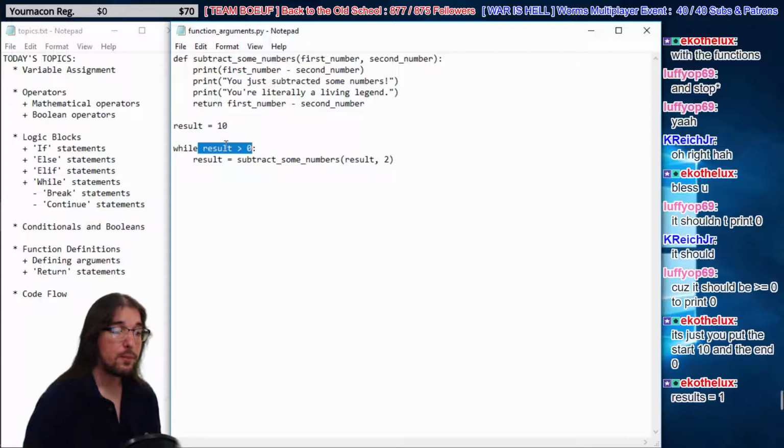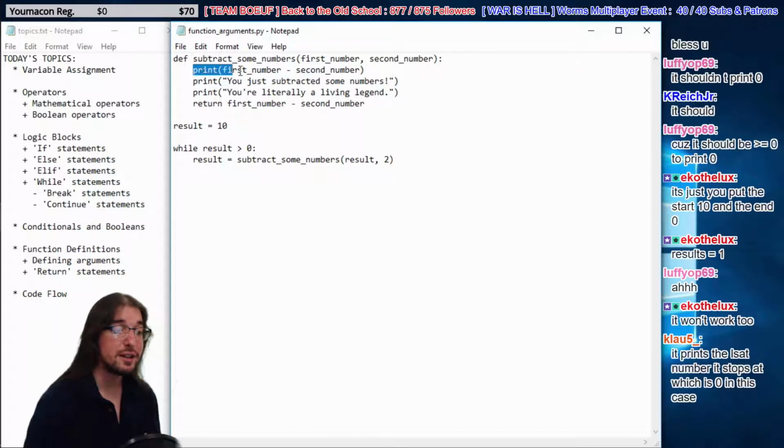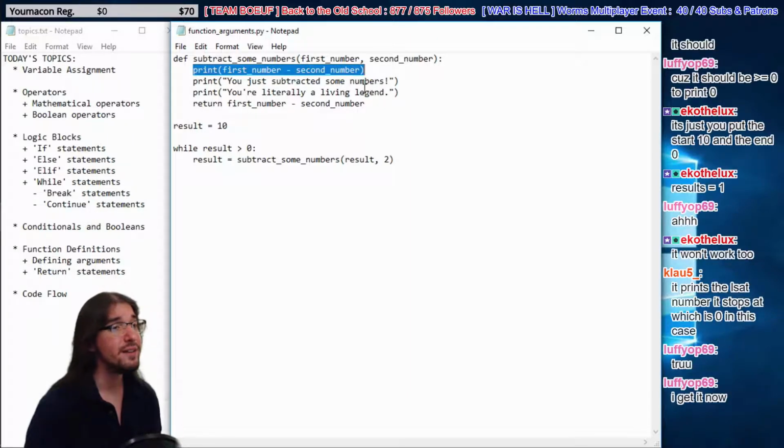Because when result is 2, then it runs this, and it prints off 0 right here. That's why. I was kind of confused too. That's how the code is flowing in this case. Part of programming is understanding how the code is flowing and knowing the order things happen in. And it can be kind of confusing, right, Luffy? It can be kind of confusing.